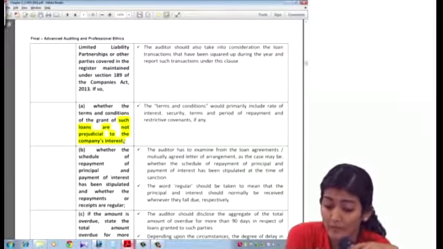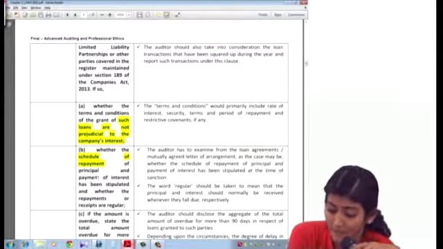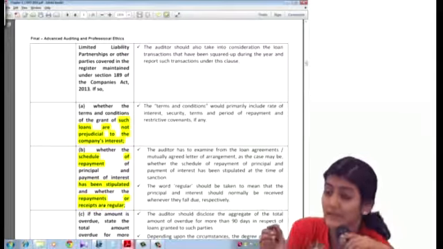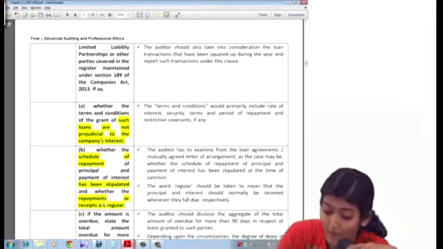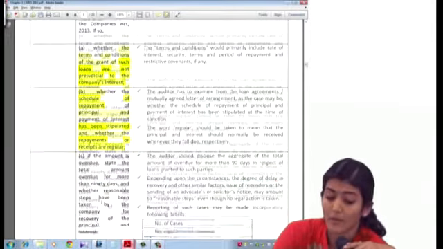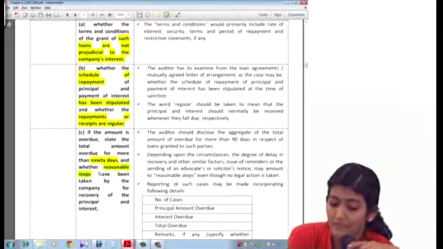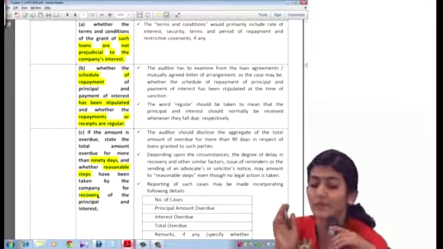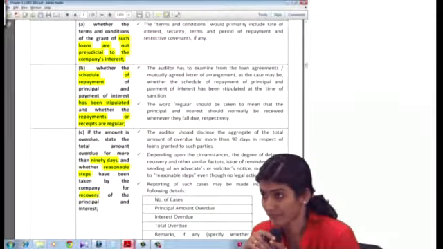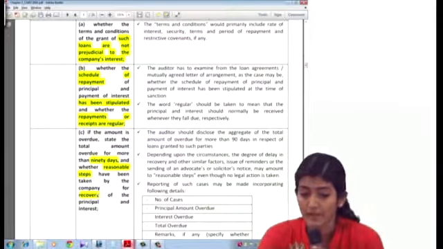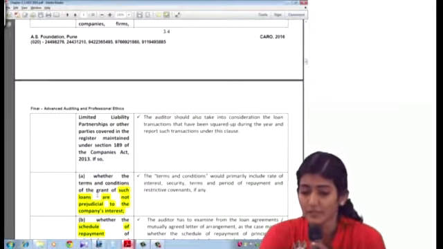Then whether the schedule of repayment of principal and interest and payment of interest has been stipulated and whether the repayments or receipts are regular. If the amount is overdue, state the total overdue for more than 90 days and whether reasonable steps have been taken by the company for the recovery of the principal and interest. Yes, are you getting that? Okay. What are the points it says you need to check?